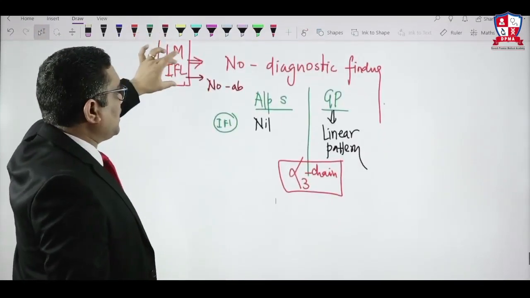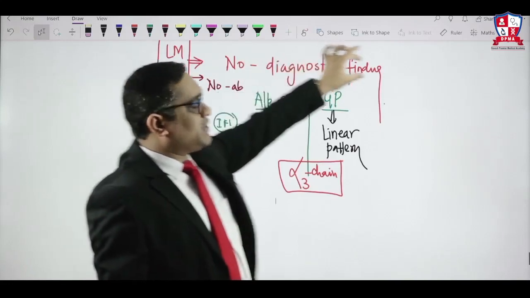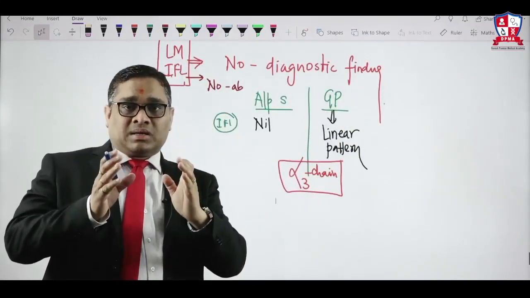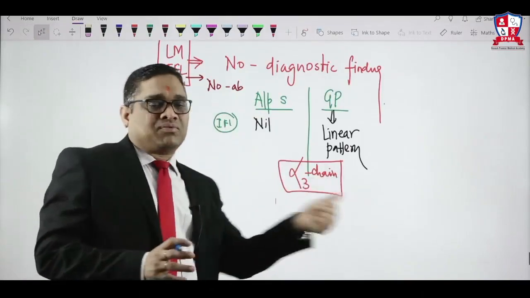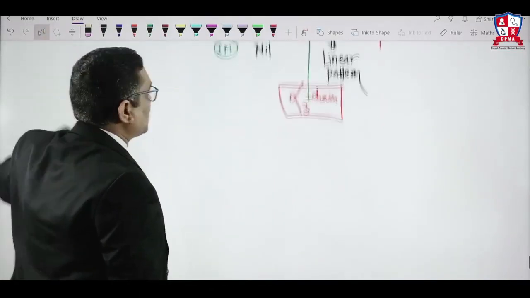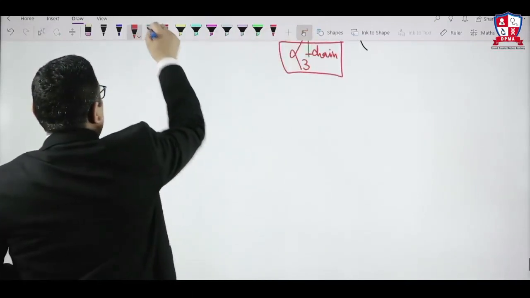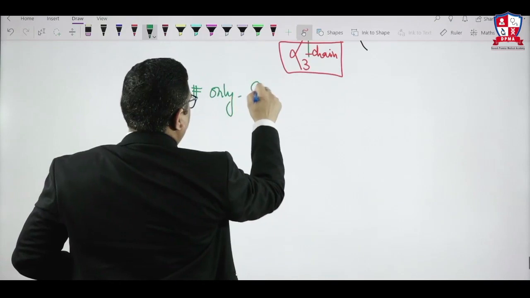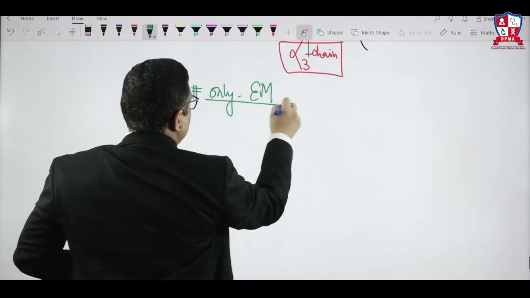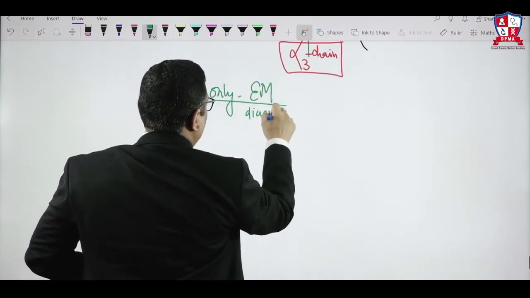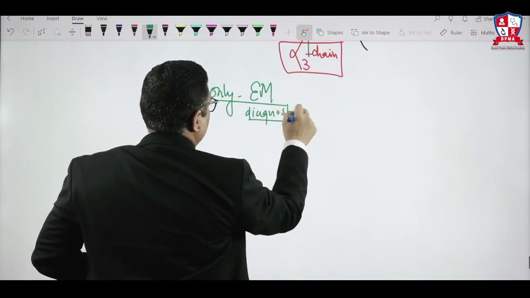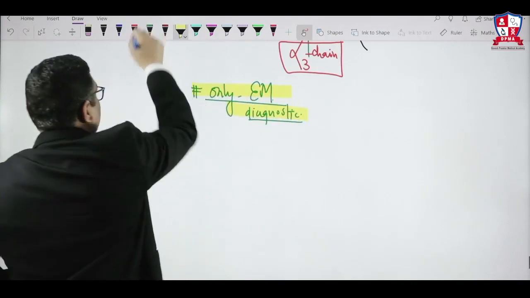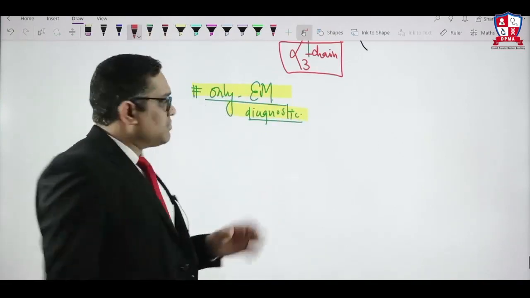Light microscopy and immunofluorescence microscopy will not reveal the diagnosis, and in Alport syndrome the diagnosis is given only by electron microscopy, right? So that was another older All India question. Only electron microscopy is diagnostic. The question was: only electron microscopy is diagnostic of which disorder? And we know that it is Alport syndrome. So that was the question in the All India exam. This is the number 1 question.